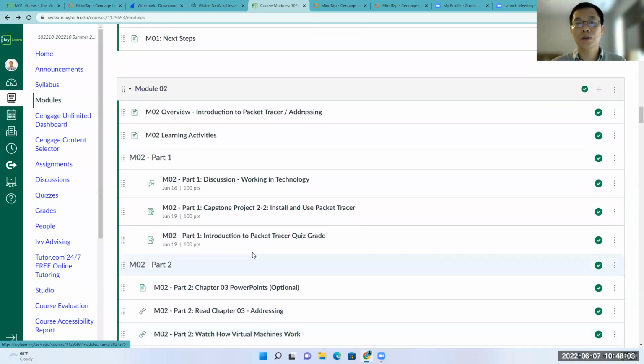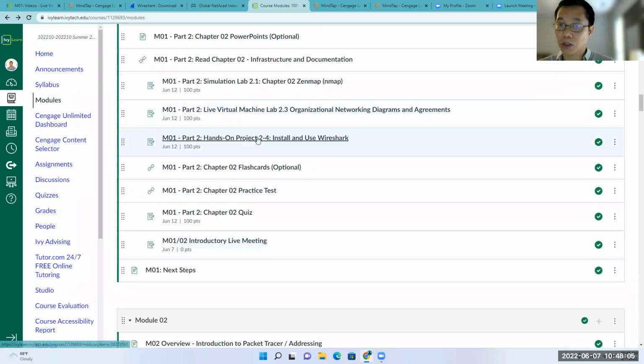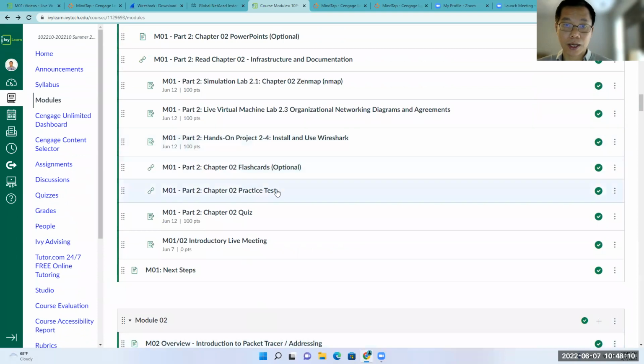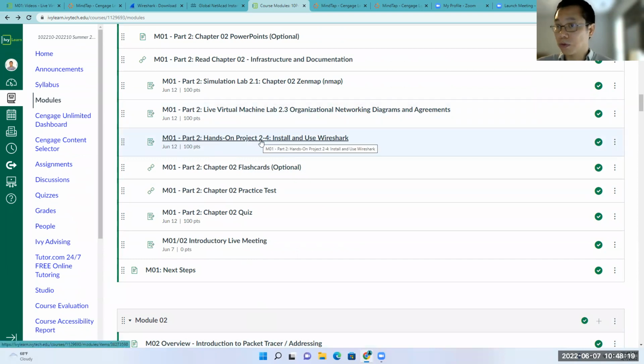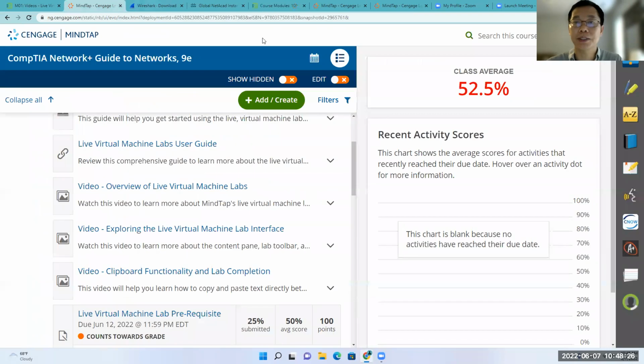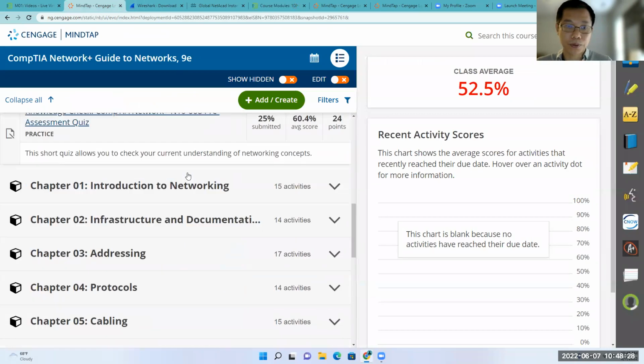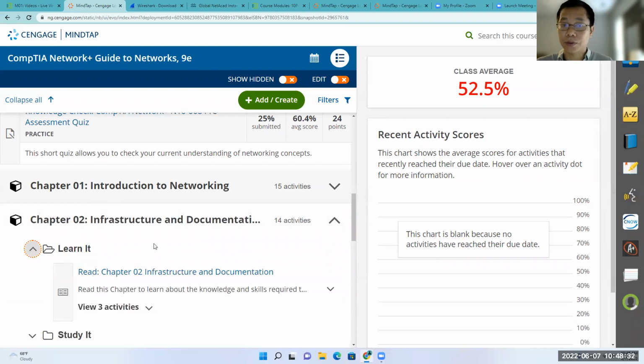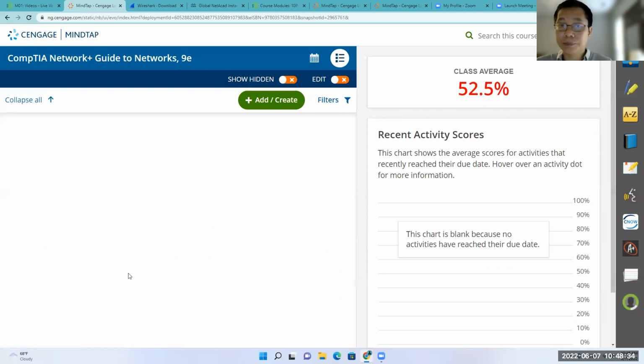In order to do the hands-on project or capstone project here, you have to know how to locate the correct one. For this one, you have hands-on project 2.4 here, so you have to locate it in chapter 2. You go to MyTab chapter 2, then go to Learn It. When you click on Learn It, you go to the reading.